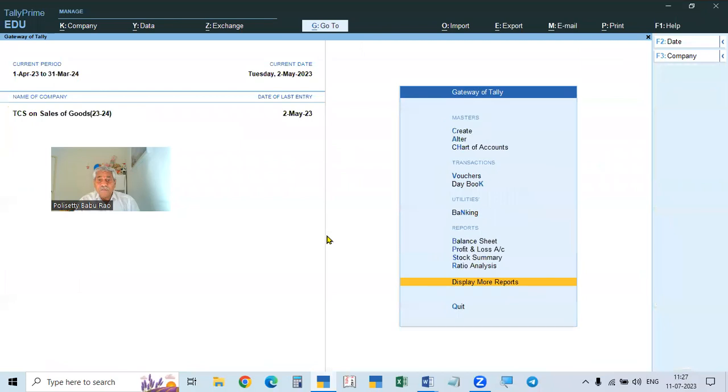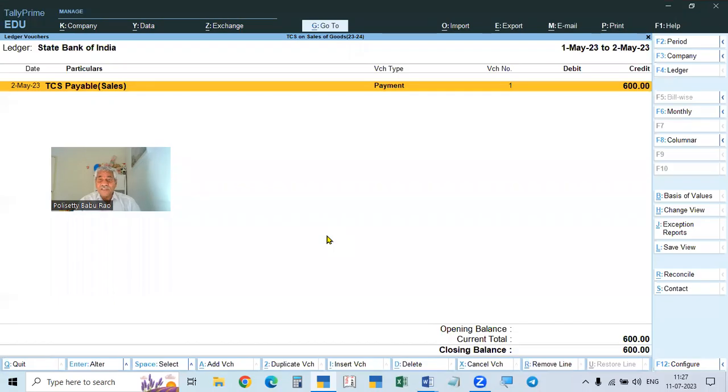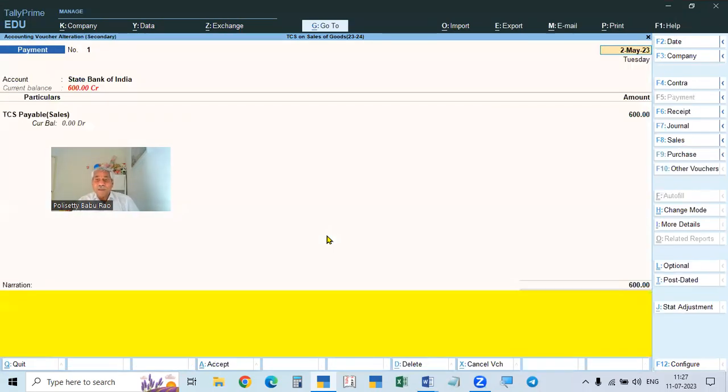See here, how you make the challan. I told you, in the case of TDS payment, the challan number is 281. We know already from the previous video that 281 is the challan number, and it is the same for TCS also. There it will show as TDS challan, now it will show as TCS challan. So how will we do it? We go to the ledger, to the payment which you made. So this is the payment we made.